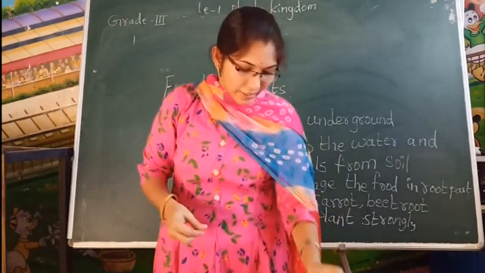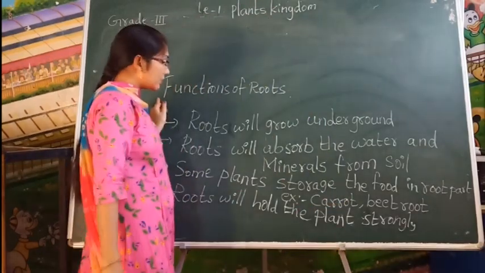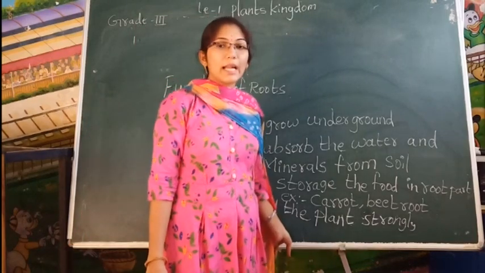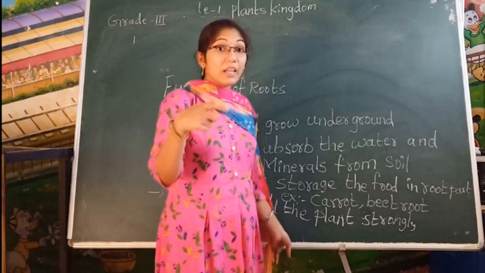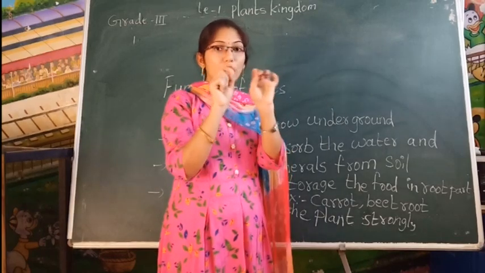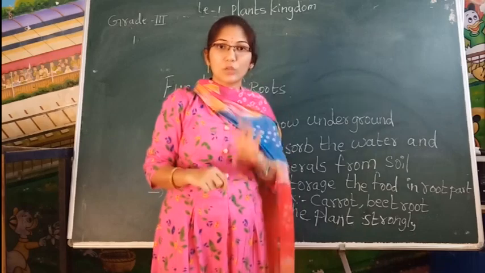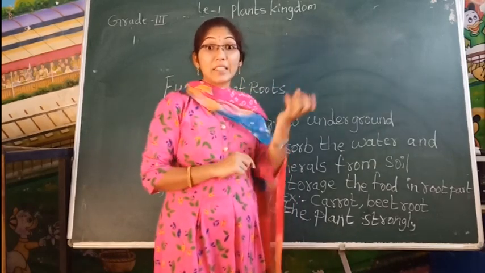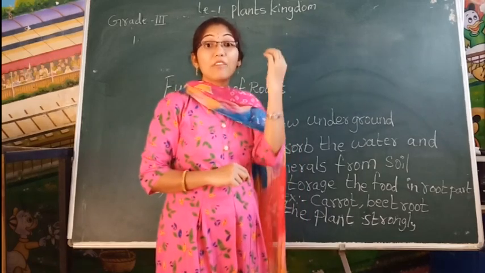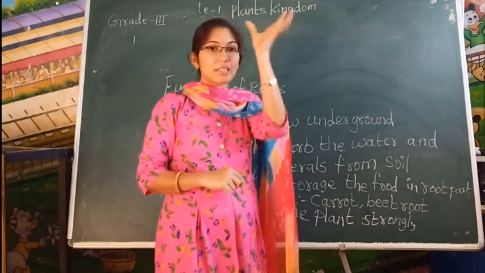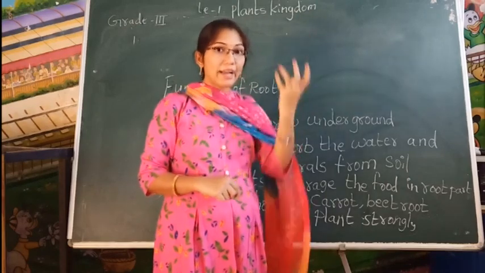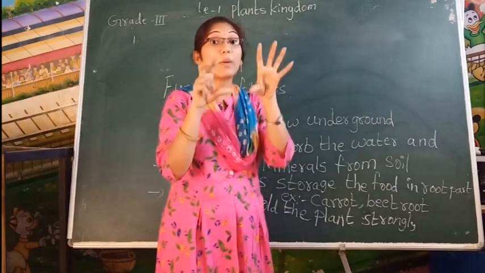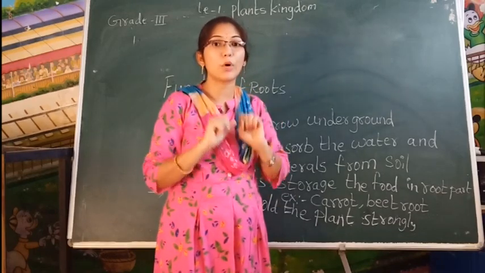Yes or no? And one more: some kinds of roots are there, like in sugar cane and some plants. It will grow from the middle of that. When you see the sugar cane, you have to see it. And the banyan tree has some root-like parts. Why do some stem parts modify like roots? Yes, it will be like this. It will hang. So it is giving support to the plant.